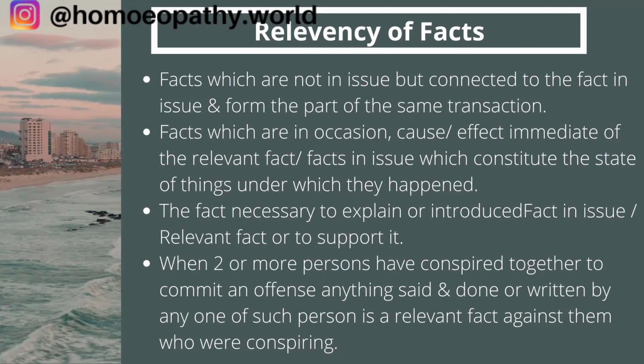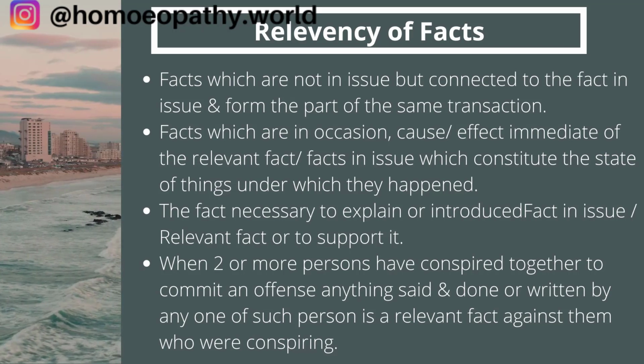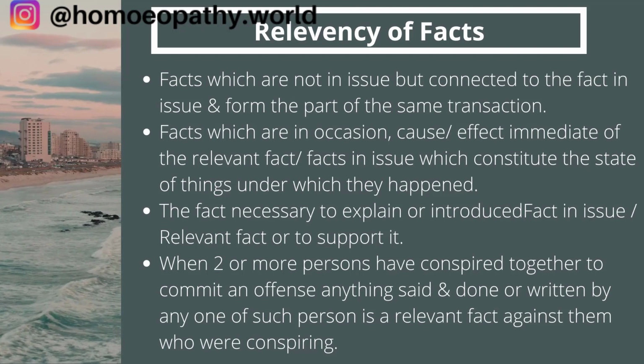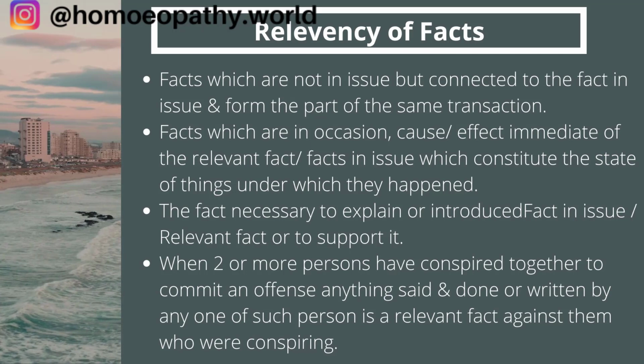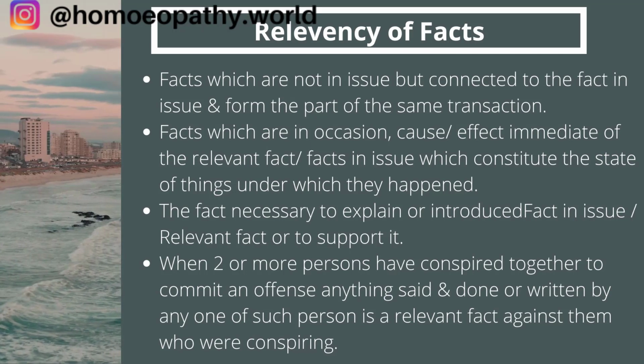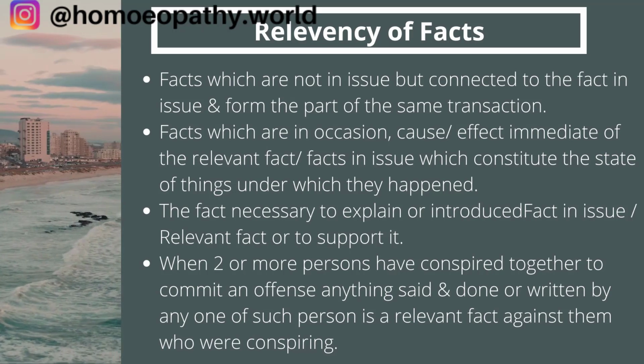Another relevant fact can be, suppose person A needs the same amount of money for some other transaction. Suppose he wants to take admission for his daughter or son in a college, and they want 4 lakh rupees. But this particular person B had 4 lakh rupees, and then suddenly he got robbed of this 4 lakh rupees.